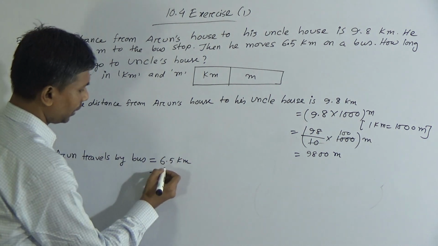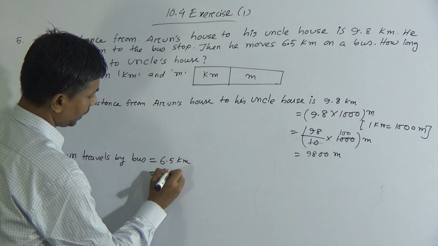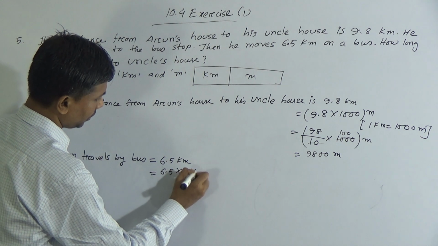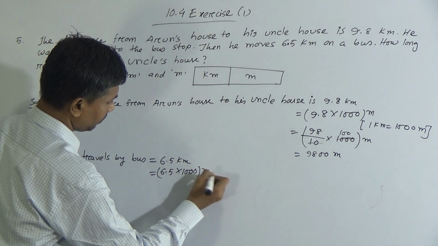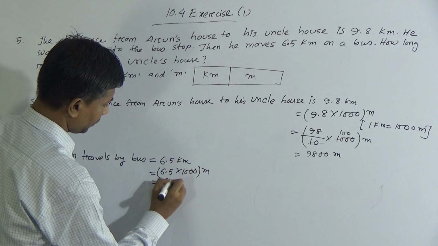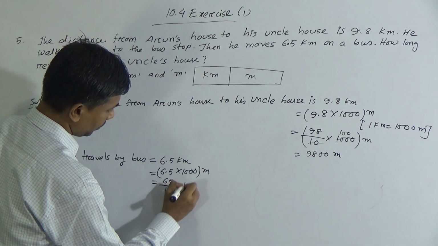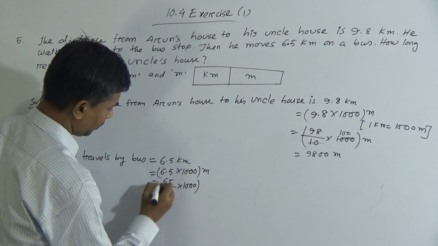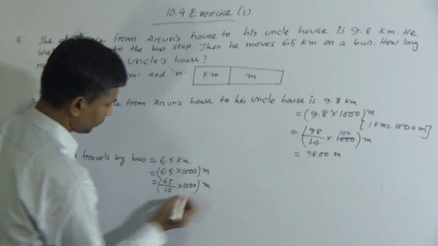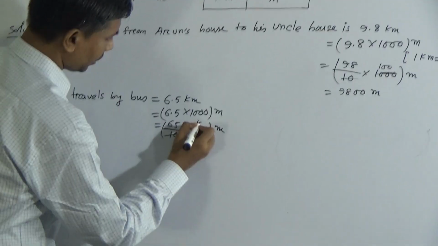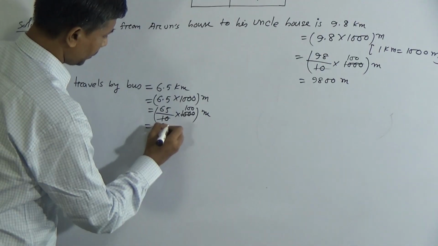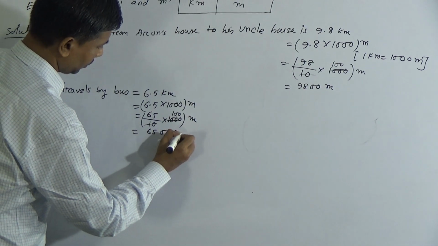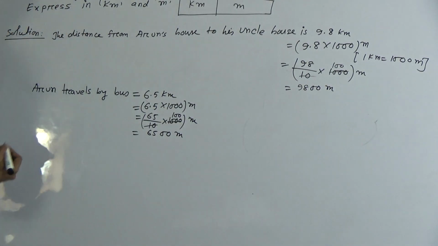Now we have to convert 6.5 into 1000. This is meter. Okay. Divide, then we get 100. 6500 meter.